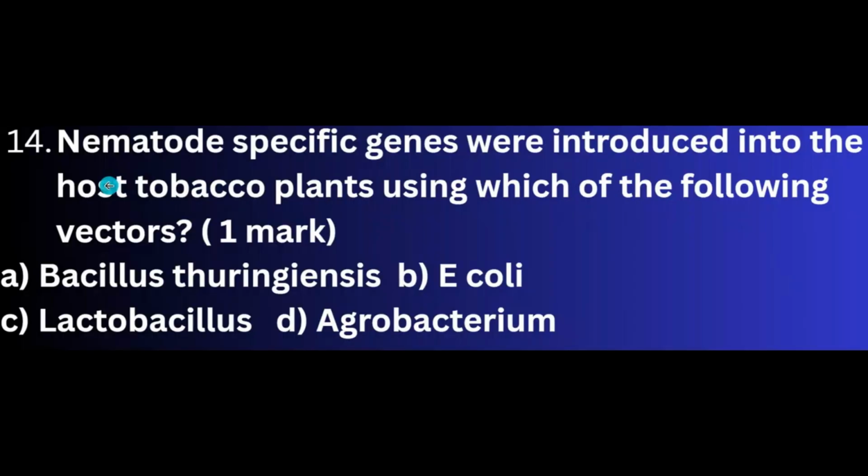This question is a multiple choice one. Nematode-specific genes were introduced into the host tobacco plants using which of the following vectors? So it carries 1 mark. Options are Bacillus thuringiensis, option B, E. coli, option C, Lactobacillus, option D, Agrobacterium.